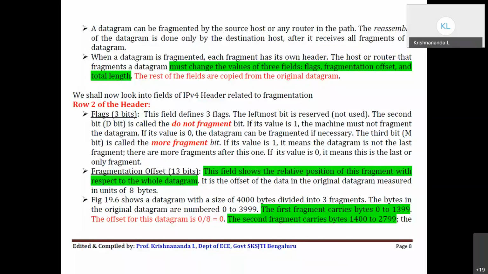Now the second question is a little more interesting. Suppose you have a packet with hlen value 1000 in binary. The suffix says which is the base, the radix of the system: 16 means hexadecimal, 10 means decimal, 2 means binary. How many bytes of options are being carried? Take the hlen value in decimal, which is 8, and multiply by 4, which becomes 32. That means the total header length is 32. The mandatory header length is 20 bytes, so options will be 32 minus 20, which is 12 bytes. This way you can solve this. Some examples are there anyway, and later I'll be sharing this with madam also, so you can go through them.